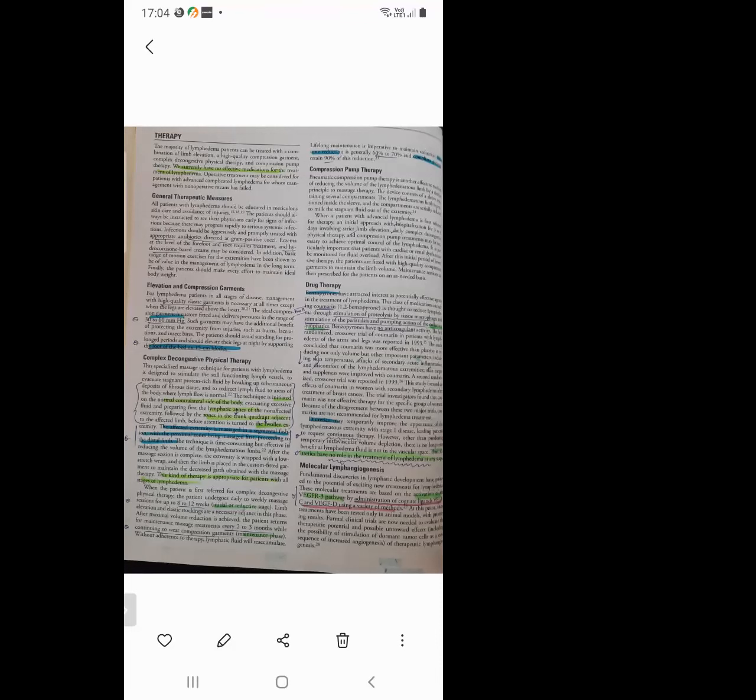Okay. So compression pump therapy. It is first preferred when a patient has advanced lymphedema. An initial approach with hospitalization for 3 to 4 days involving limb elevation. First you have to do limb elevation for 3 to 4 days, followed by daily complex decongestive physical therapy. Then only you go for compression pump treatments, if necessary. Directly you could not go for compression pump therapy. That is an MCQ point here.